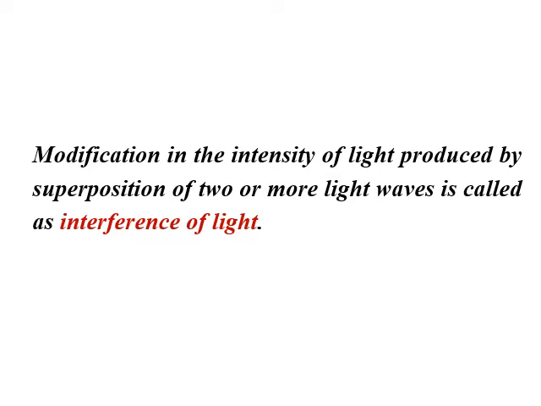So in simple words we can say when two light waves interact with each other, there will be redistribution of light intensity, or modification in the light intensity, and that modification in the light intensity is nothing but interference of light. So the definition of interference of light is: modification in the intensity of light produced by superposition of two or more light waves is called interference of light.